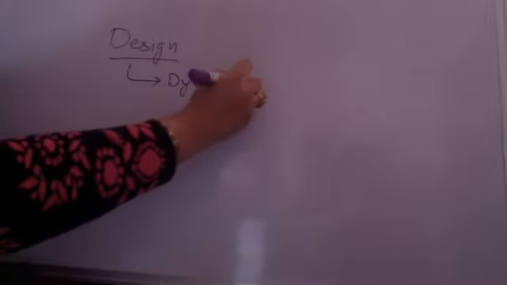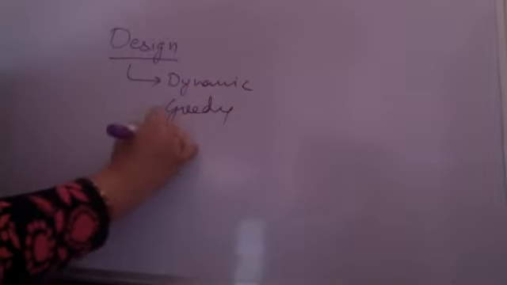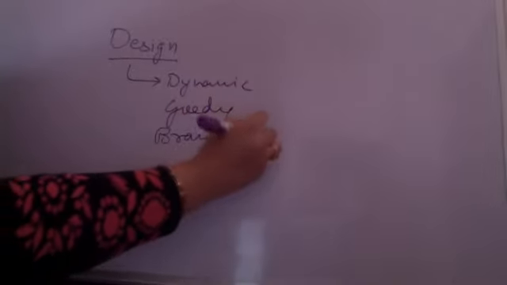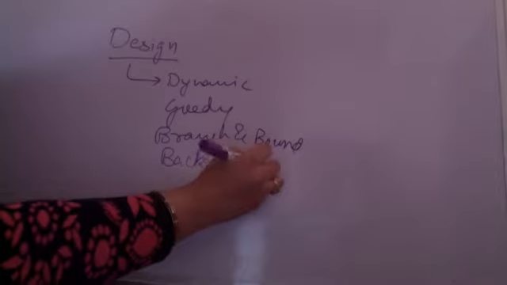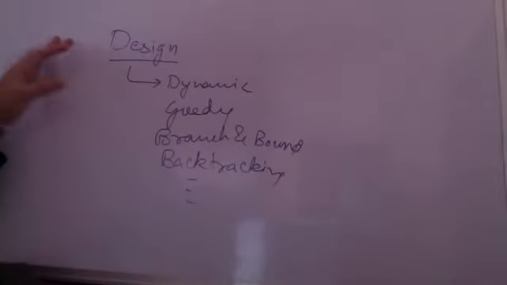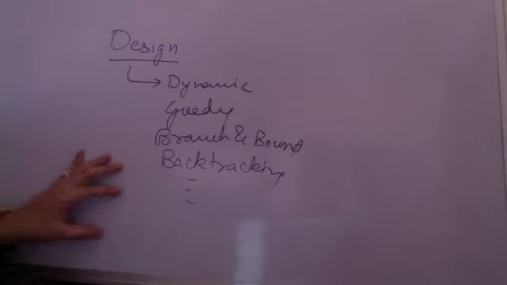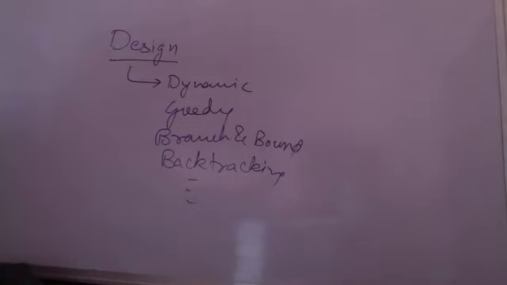Again, the design part, now I'm coming to algorithms, I hope is clear. Analysis we'll do in complete detail throughout the semester. What do I mean by design of an algorithm? What is the meaning of it? Design means you're writing an algorithm. See, writing and design, there is a slight difference. There is a predefined strategy that we might be using. There are various available strategies. You have dynamic algorithms, you have greedy strategies, you have the branch and bound approach, we have backtracking algorithms. There are a lot of other techniques that are available to us. Now we are going to do all these design techniques. These are the techniques with which we create algorithms.